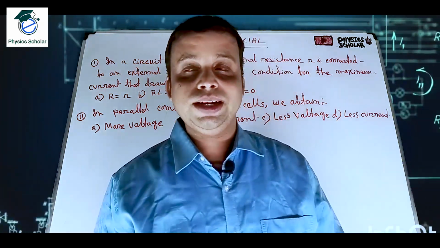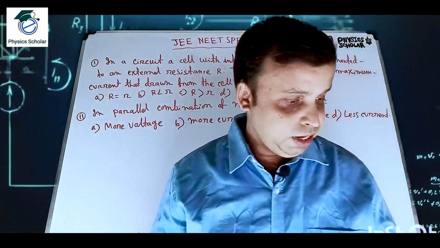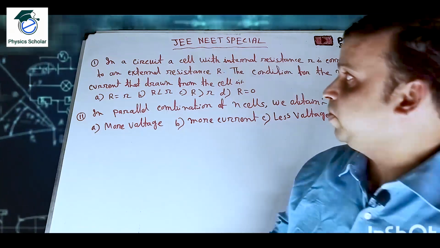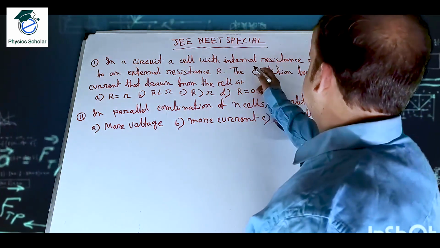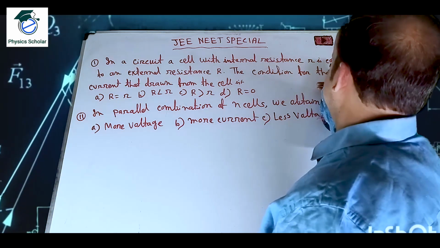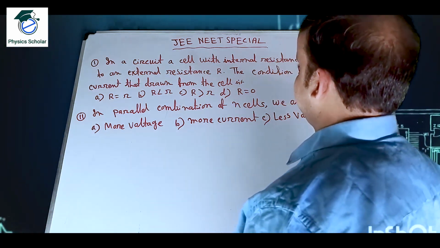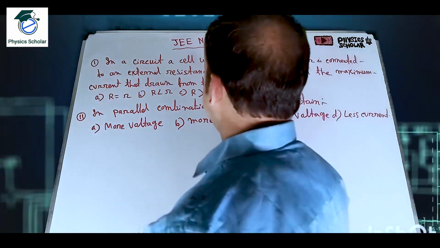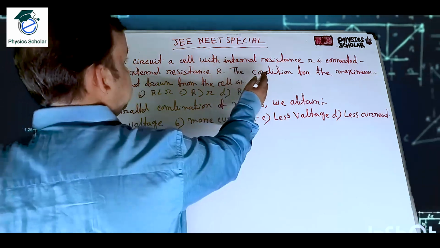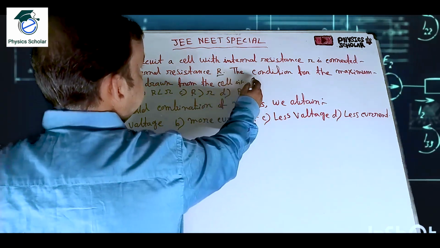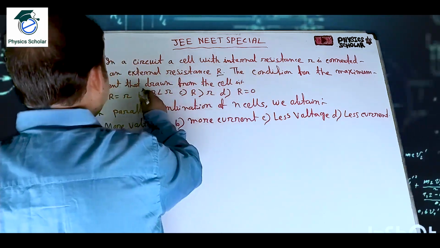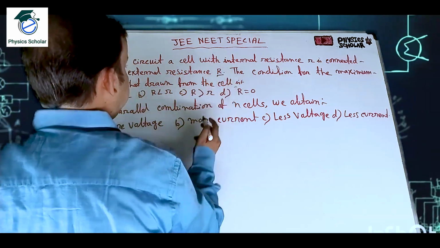Let us now continue today's topic. Today the first question is: in a circuit, a cell with internal resistance small r is connected to an external resistance capital R. So the internal resistance of the battery is small r and it is connected to the external resistance capital R. The condition for the maximum current drawn from the cell is?